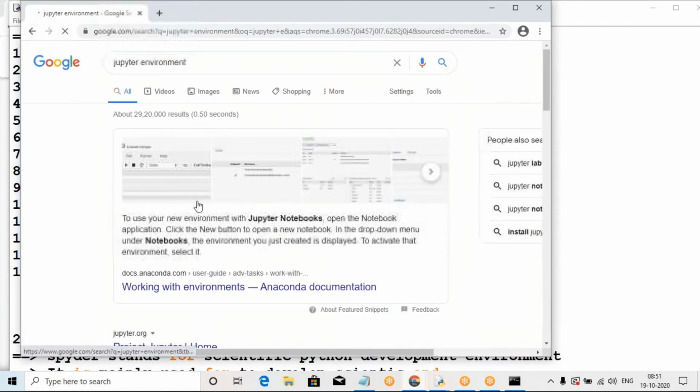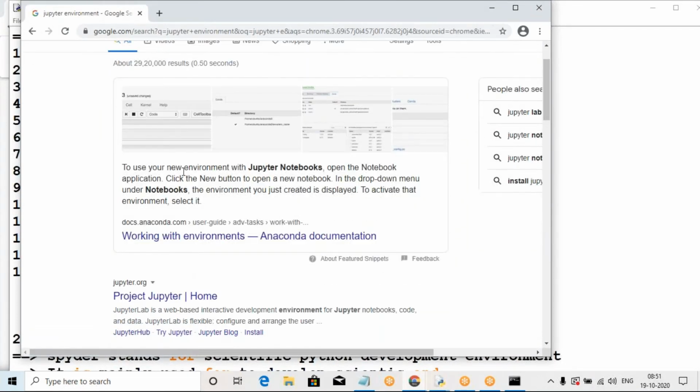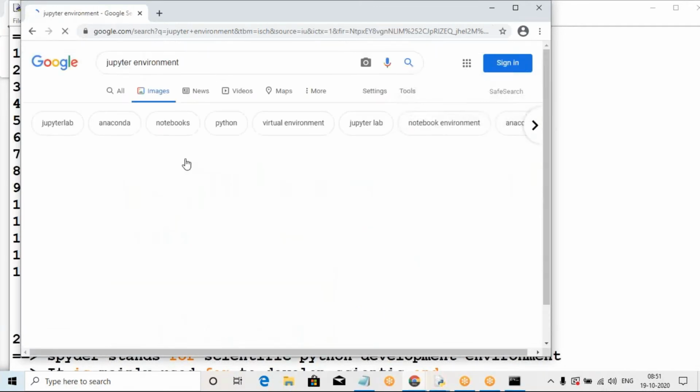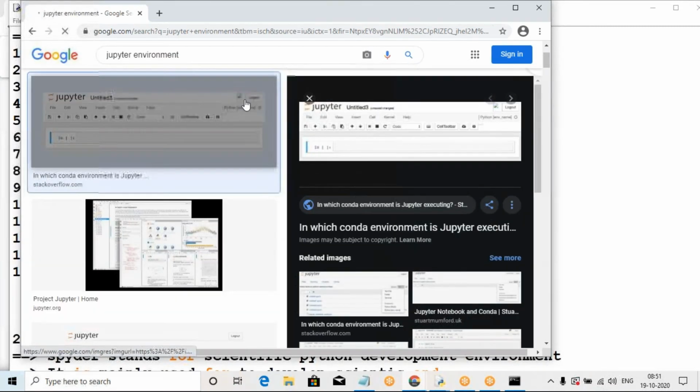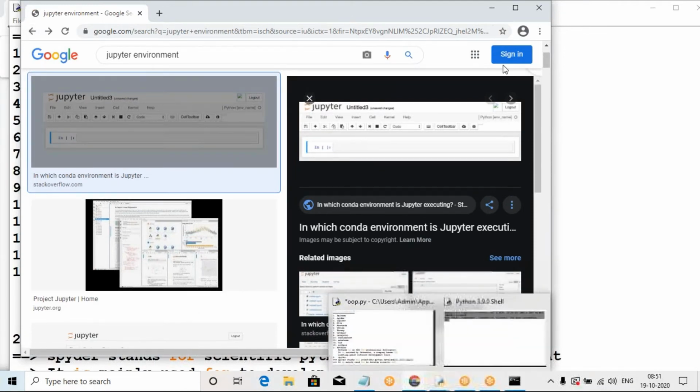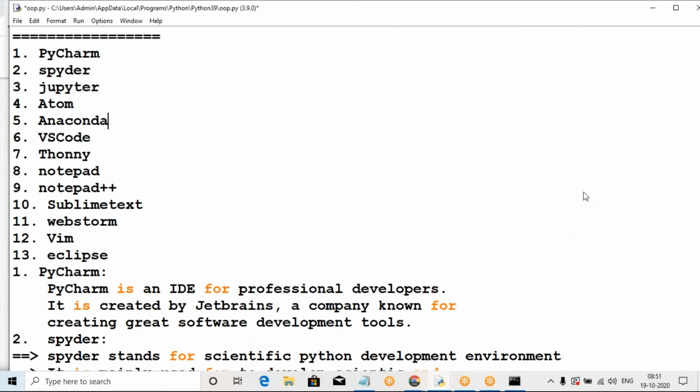To use your new environment, open the notebook application and click the New button, working with the environments for Anaconda. This is Jupyter, called the Jupyter environment. Downloading is also possible using the Jupyter environment. Please wait for 1 minute.